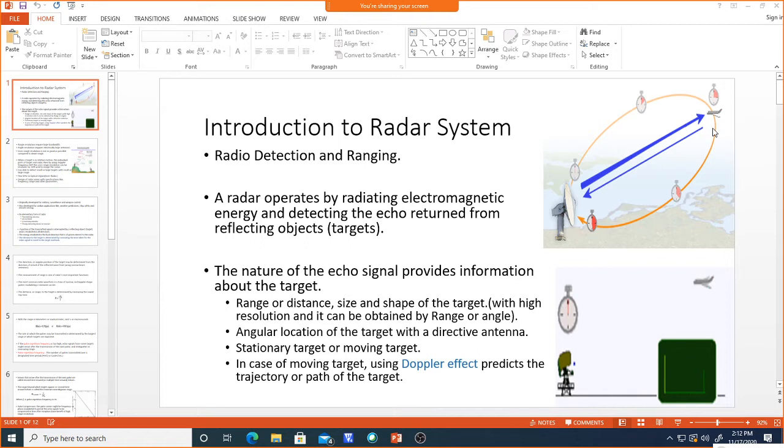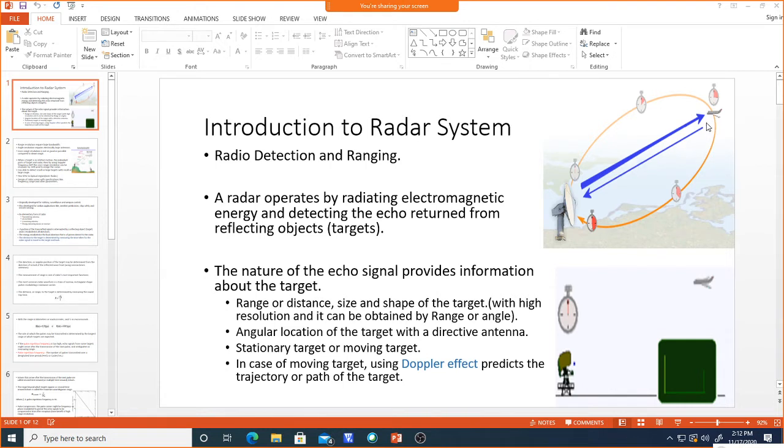Otherwise you may be misfired or misled, that whether it is a target when it is not there, it will mislead. So there are different types of resolution, like frequency resolution and range resolution. So those are the resolutions, and high resolution is required for the detection, to properly detect the target.